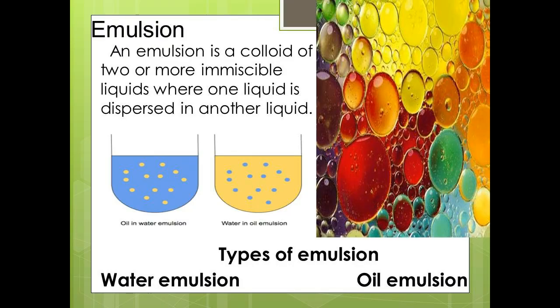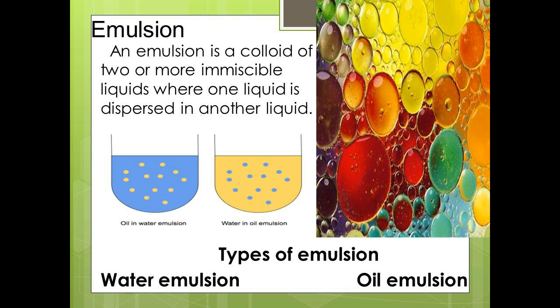Let's see what an emulsion is. An emulsion is a colloid of two or more immiscible liquids where one liquid is dispersed in another liquid. This is called an emulsion. This means one type of liquid particles gets scattered in another liquid.